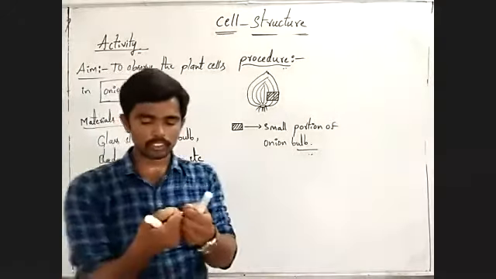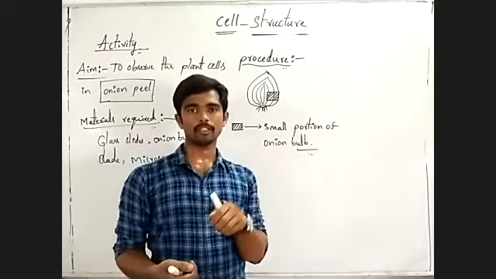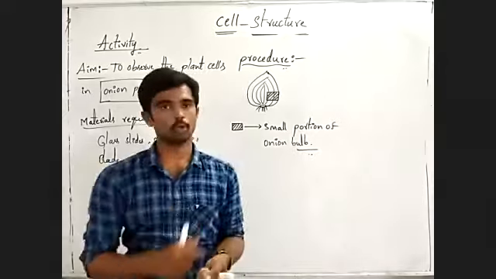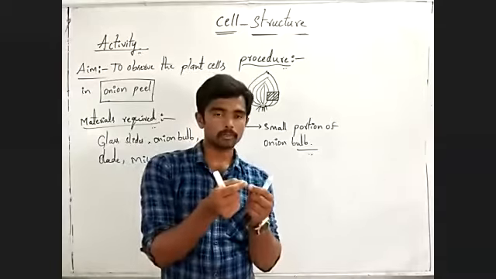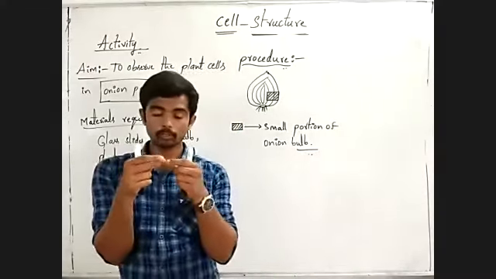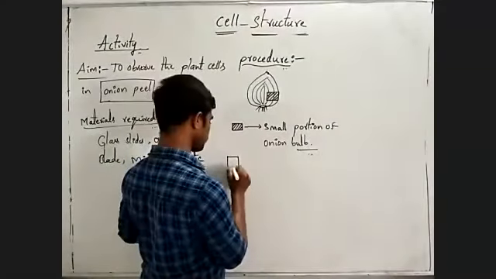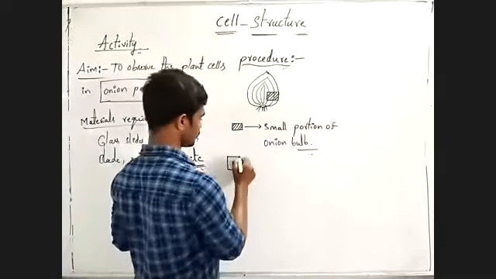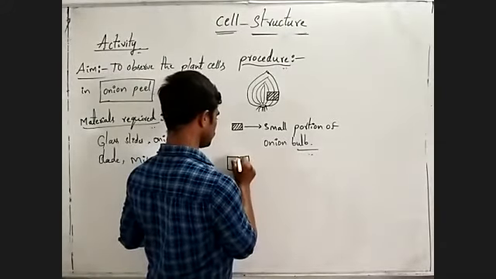Then you have to tear the small portion of onion bulb into two pieces in a single stroke. Then you can observe a very small thin layer holding the two pieces.